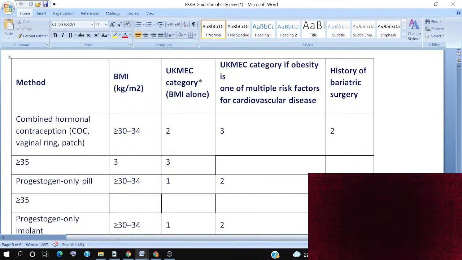For the progesterone-only pill, if the BMI is more than 30 to 34, this is UKMEC category 1. If the patient has other multiple risk factors, it is category 2, and if the same patient is going for bariatric surgery, this is category 1. If the patient is more than 35, the same applies.